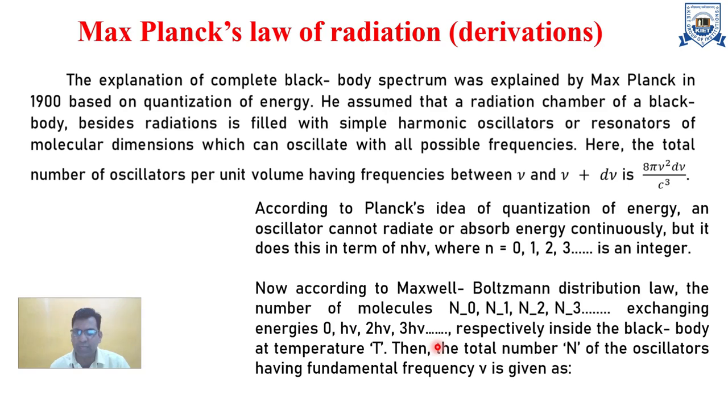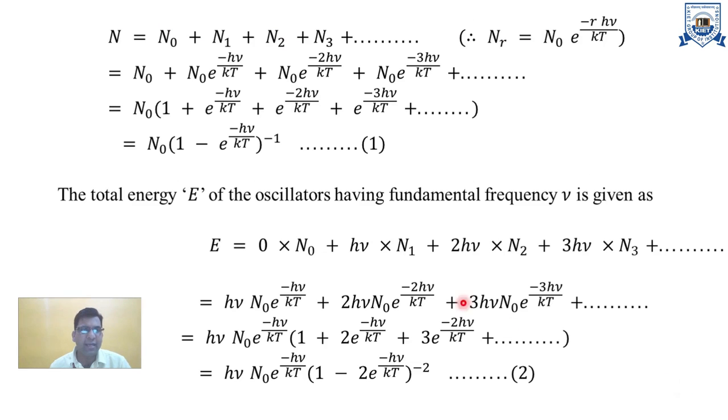Now according to the Maxwell-Boltzmann distribution law, consider the number of molecules n0, n1, n2, n3 having the energies 0, hν, 2hν, 3hν respectively inside the black body. Then the total number of atoms oscillating at the frequency is given by N equal to n0 plus n1 plus n2 plus n3, and so on, and according to the Maxwell-Boltzmann distribution law, N is equal to n0 e to the power hν upon kT.